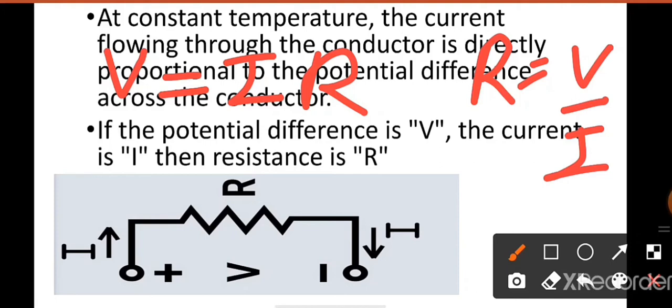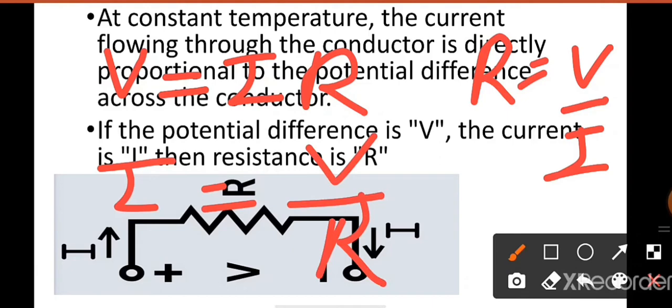So the overall formulas from Ohm's law are V equal to IR, R equal to V upon I, and I equal to V upon R. This is the basic and most important formula in the field of electrical.